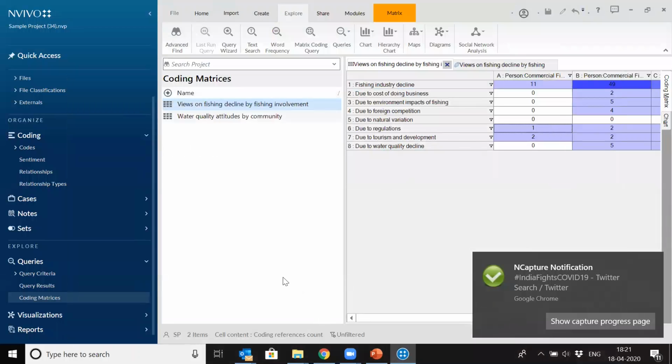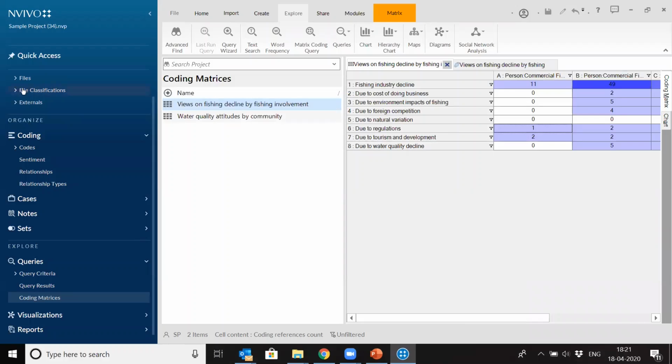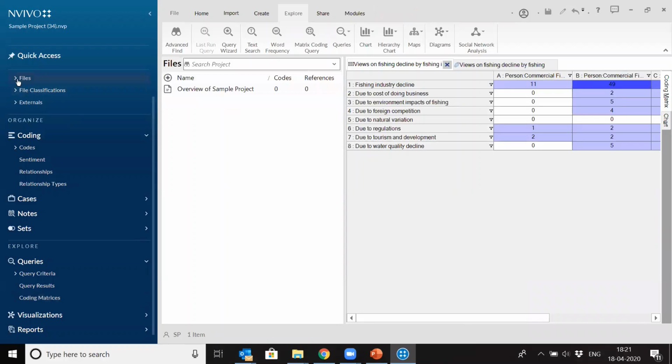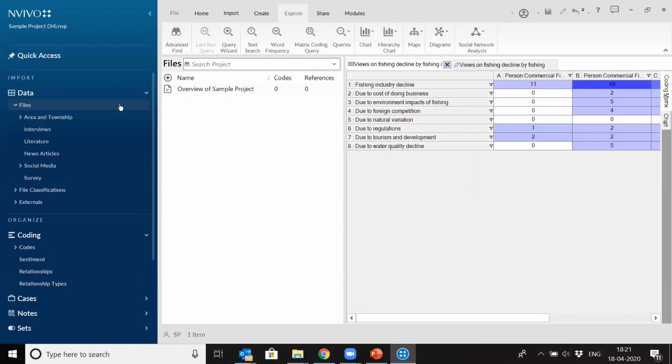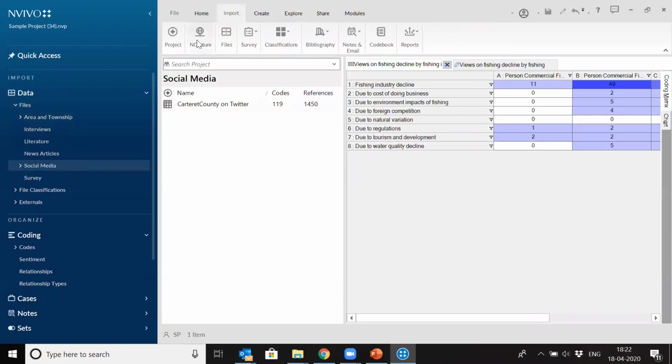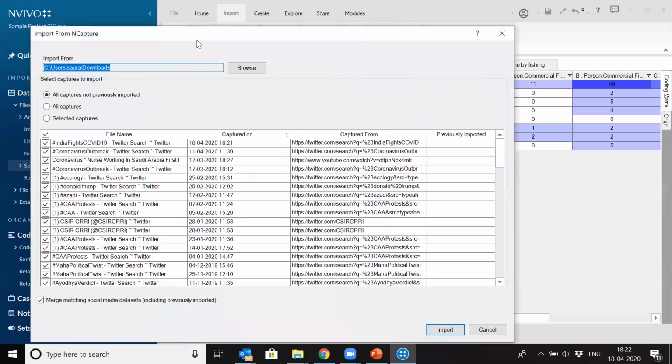And as we did for other source files, we need to first of all bring it inside NVivo, under files. So under social media, I want to bring it, say under the social media folder. You can bring it anywhere, and just bring it under the social media folder. I go to import and go to NCapture. So this is the tweet which you just captured, India fights COVID-19, right? So we import it.